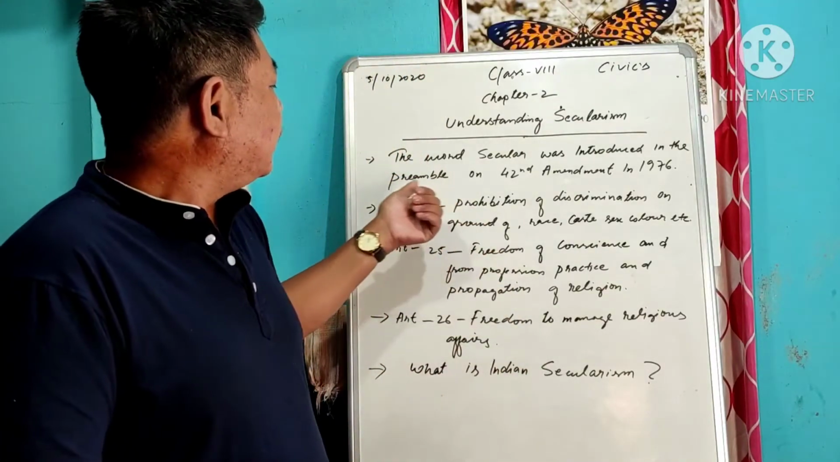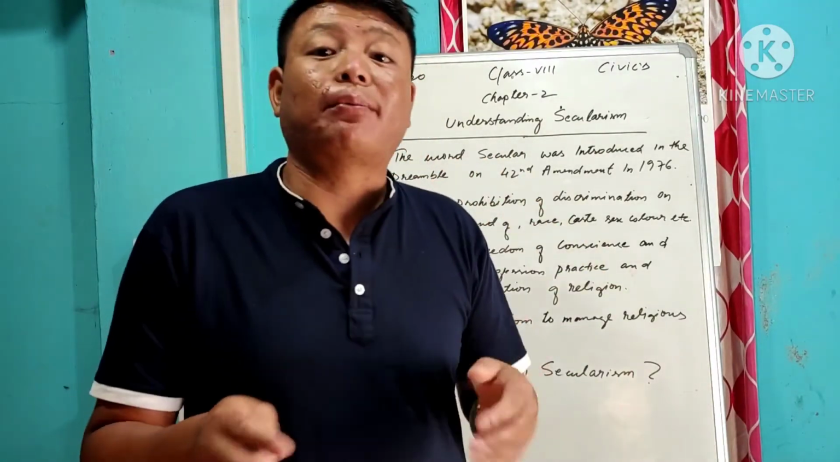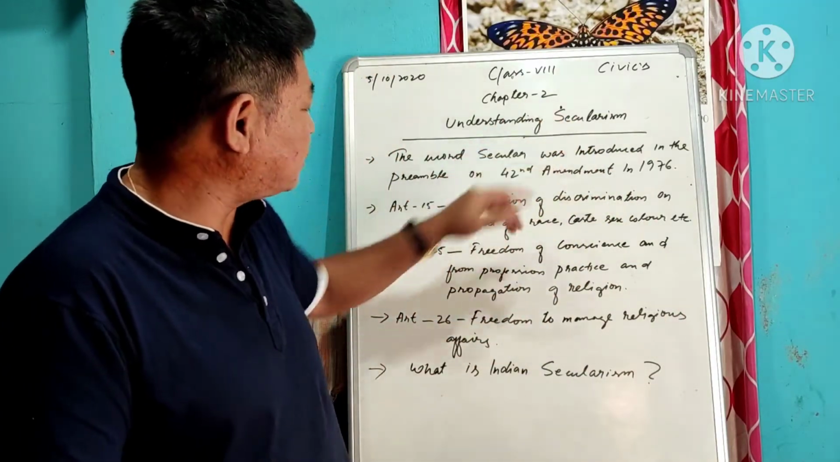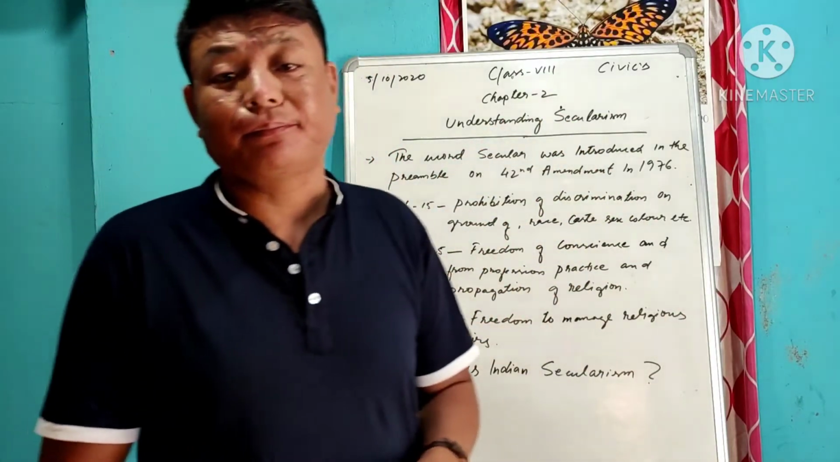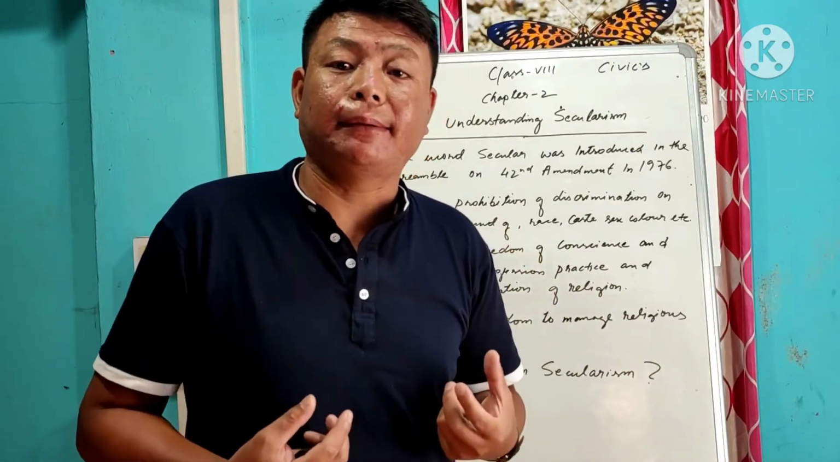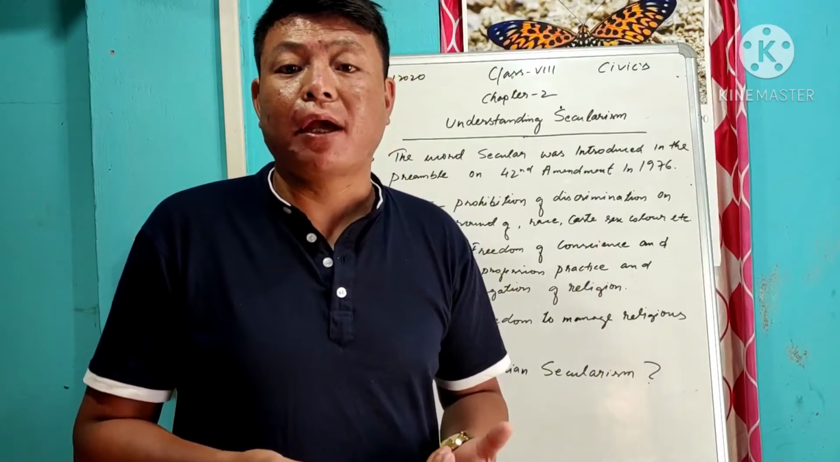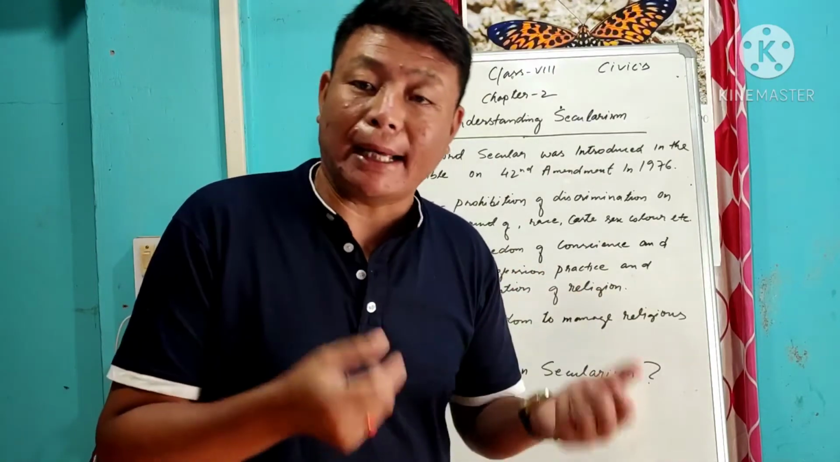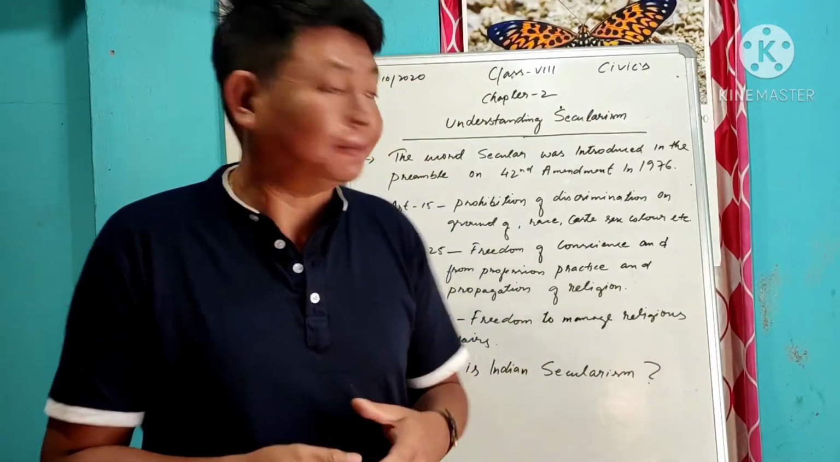Here we also have to study some articles that especially refer to secularism. For secularism we refer to these three articles. What are the provisions? How are we protected from external pressure? How do we use our own right to adopt what we like? These are the things we will study.